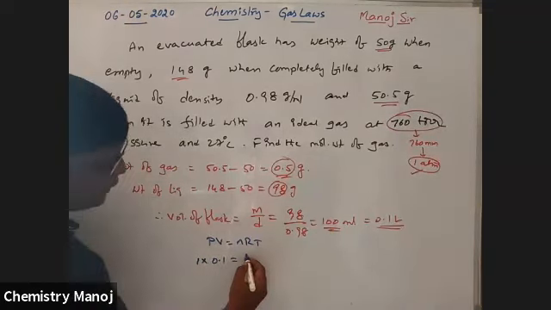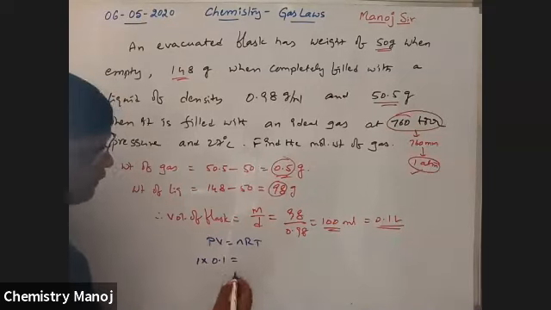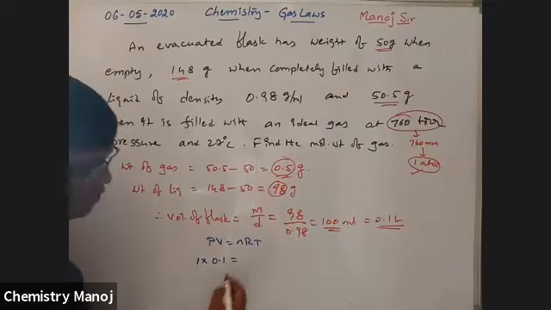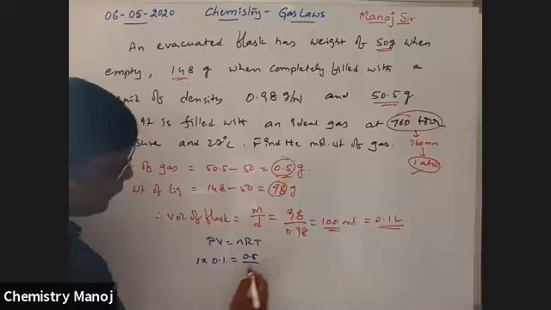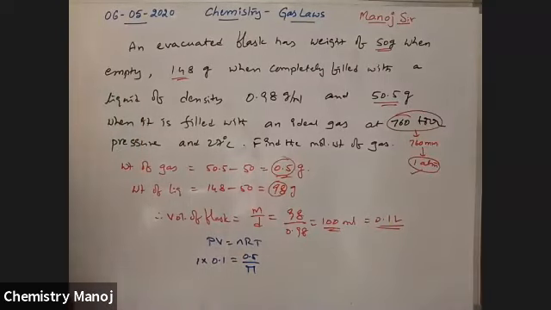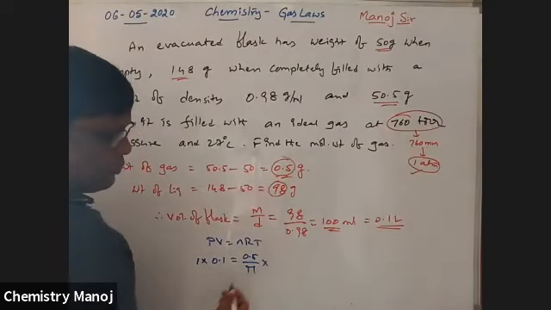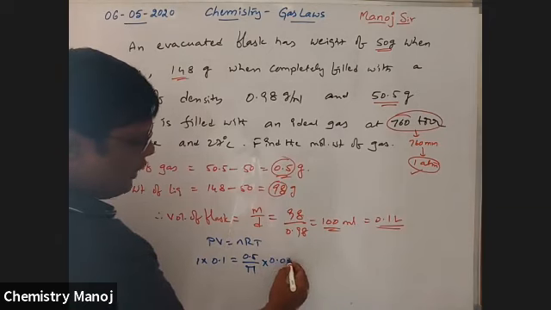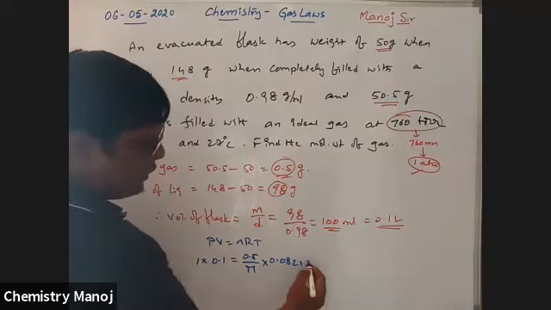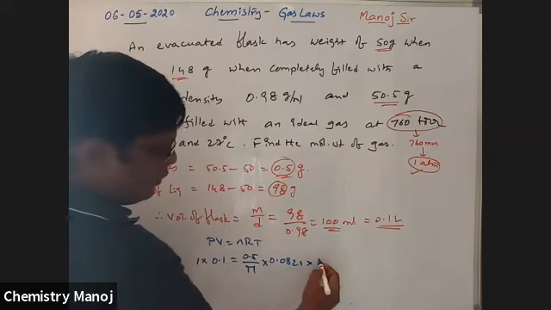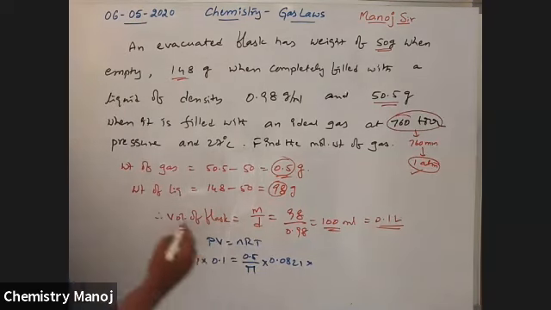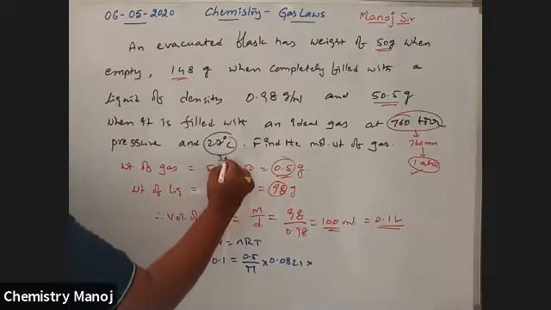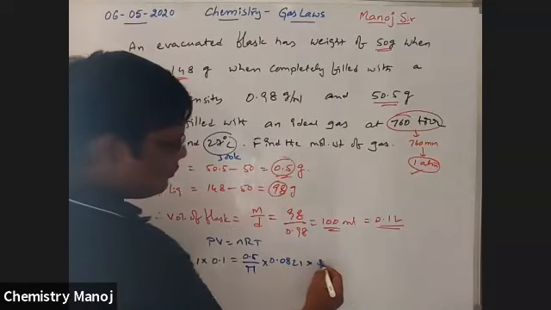So now I am going to calculate number of moles, which is equal to weight by molecular weight. Weight of the gas is 0.5, divided by the molecular mass, which I don't know. R value is 0.0821 liter atmosphere. Temperature is how much? 27 degrees centigrade, nothing but 300 Kelvin.